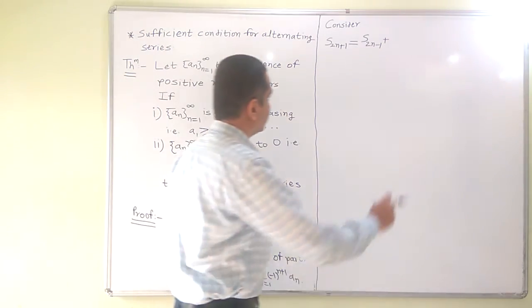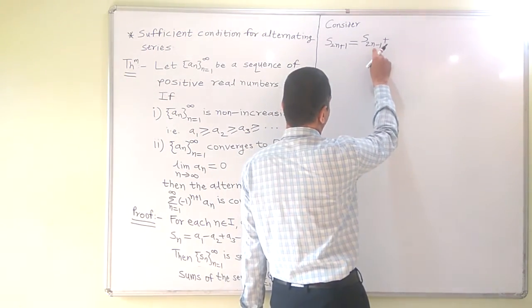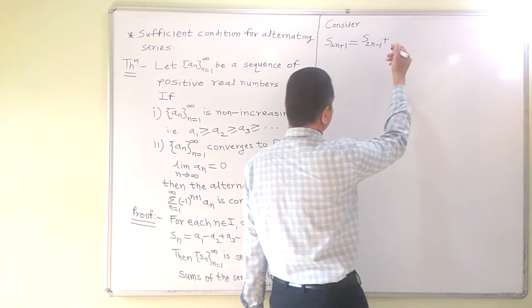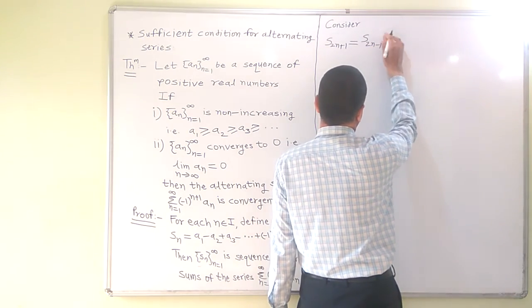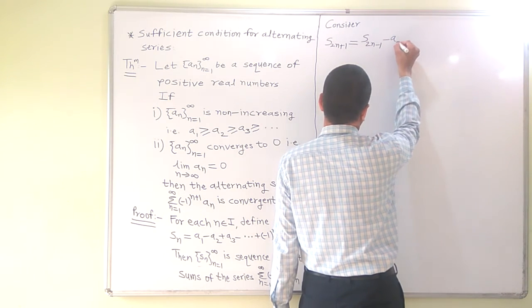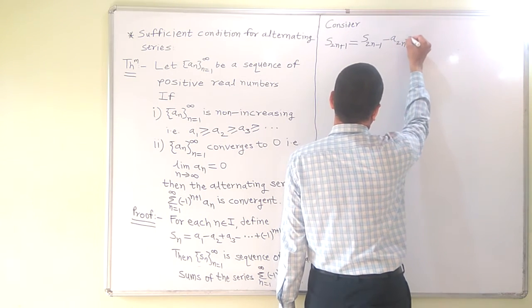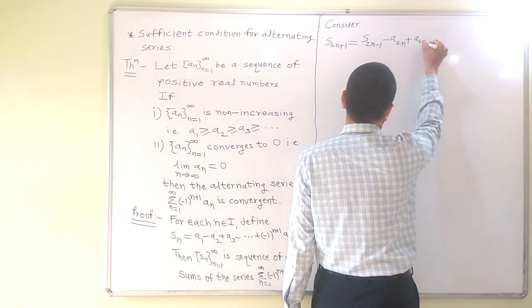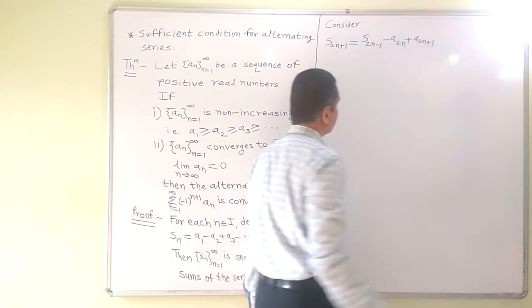Note that this is odd, so the next term is going to be even. So that will be minus a2n plus a2n plus 1.